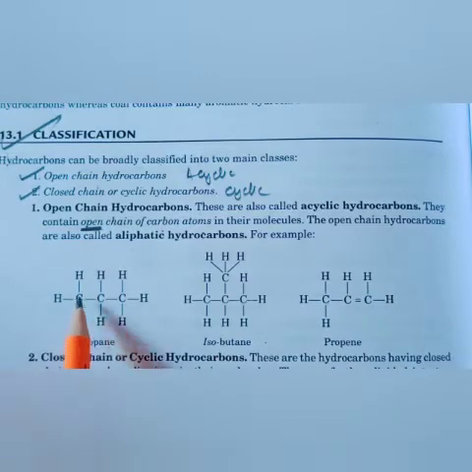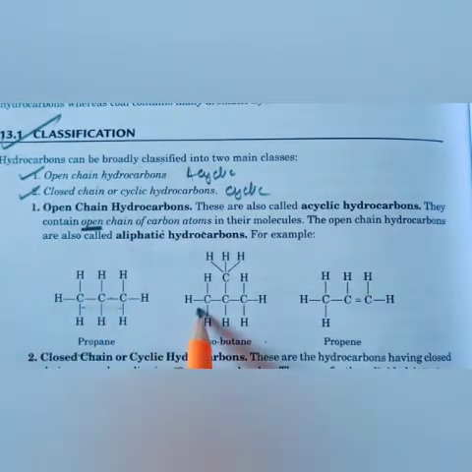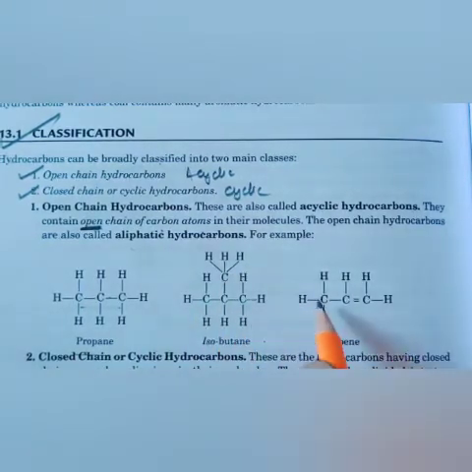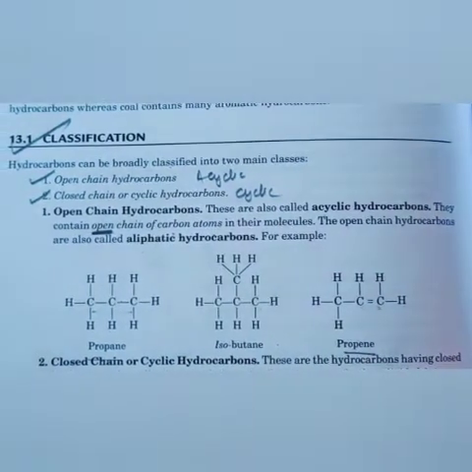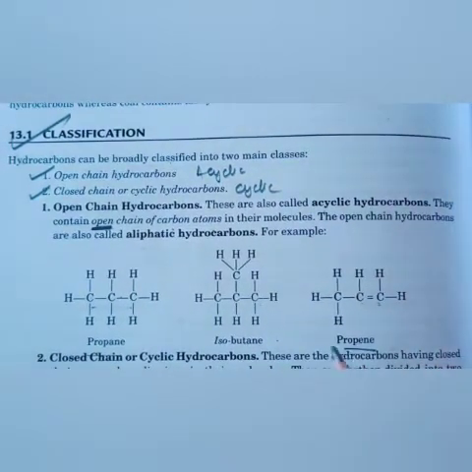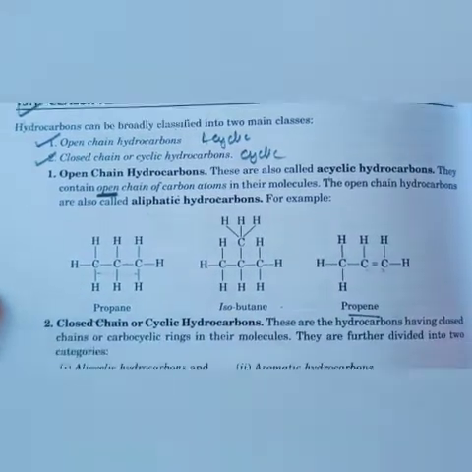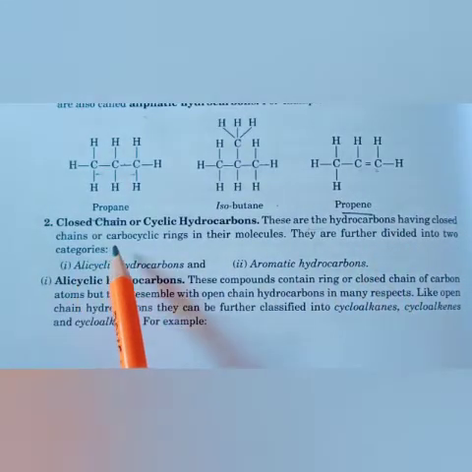For example, 1 2 3, you know this structure very well, 3 carbon propane. Then if a branch is there, it means isobutane. Then 1 2 3 with a double bond is propene. These are all examples of open chain hydrocarbons, which we discussed in 10th class also, and in the previous chapter also. That is the same. Closed chain hydrocarbons are also called carbocyclic.